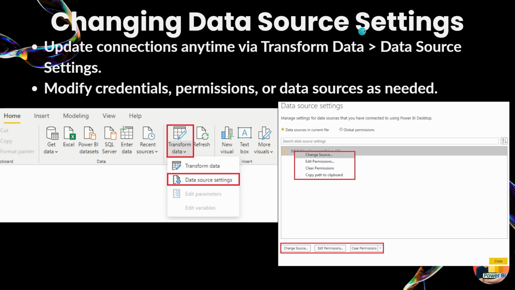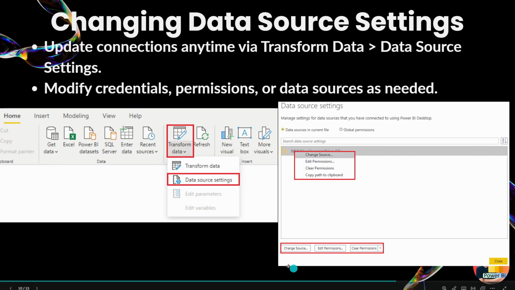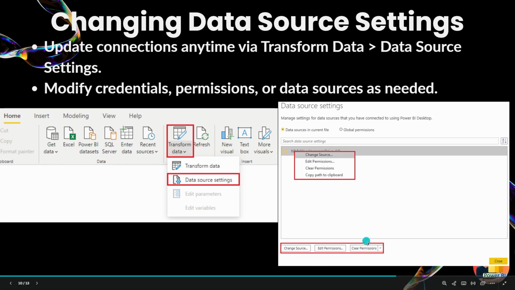Now, changing data source settings. How do we change the data source if, let's say, you change the tables' location in your SQL server? In Power BI, you go to Transform Data, Data source settings, then you change the source in the Change data source settings window over here. You can change source, edit permissions, or clear permissions. Everything you can do in the data source settings.